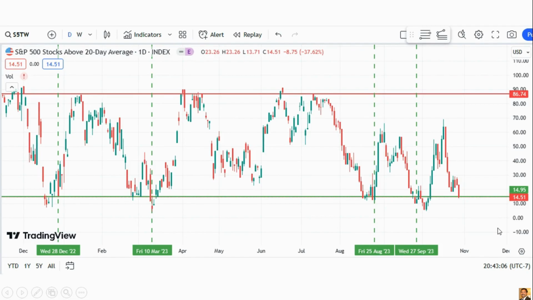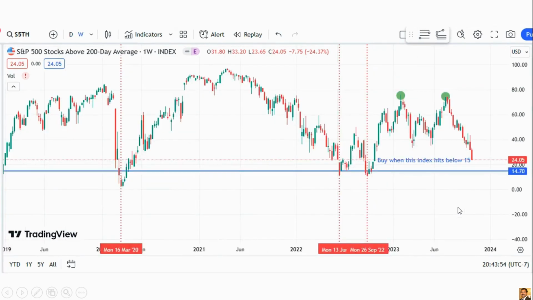And this is one of my indicators, number of stocks in the S&P above 20-day moving average. Whenever it hits 14 or 14.5, the S&P has made a short term swing low. So looks like that's what is happening now, but we'll see that S&P chart. And this is the number of stocks above 200-day moving average in the S&P. Right now it is at 24. If it hits 14, it's a very good chance for the S&P to bounce. So it happened in the last year September, and last year June, and also March 2020.